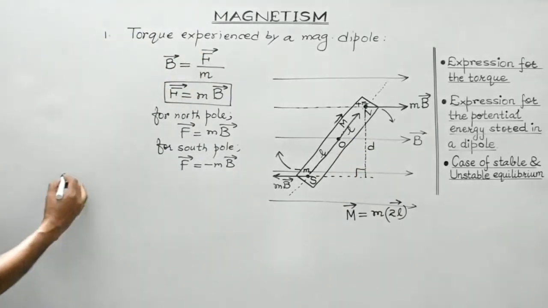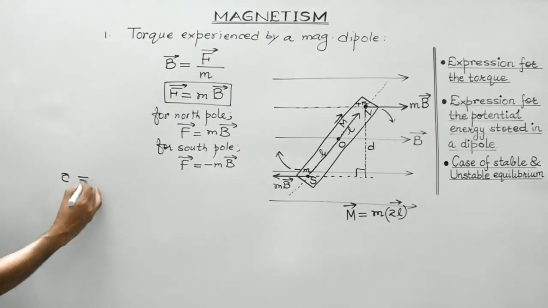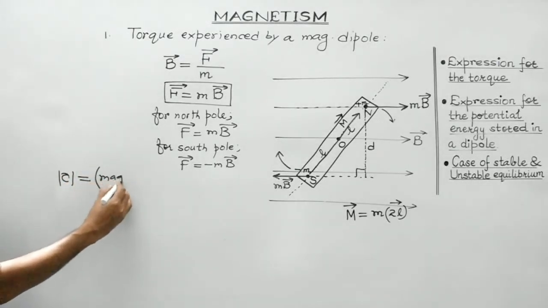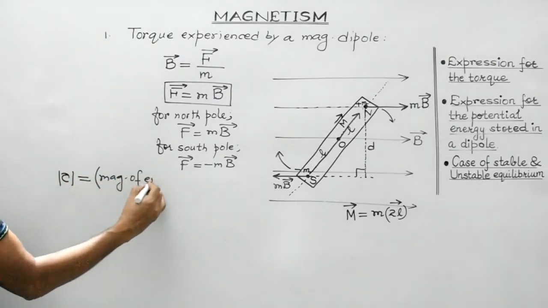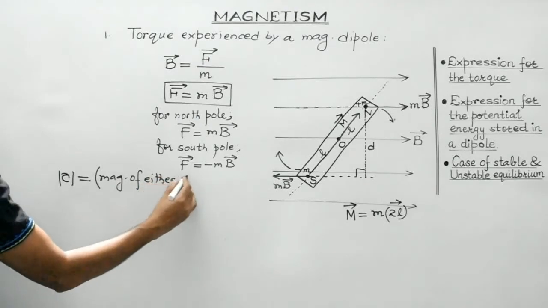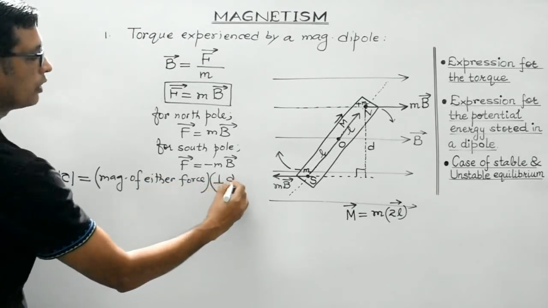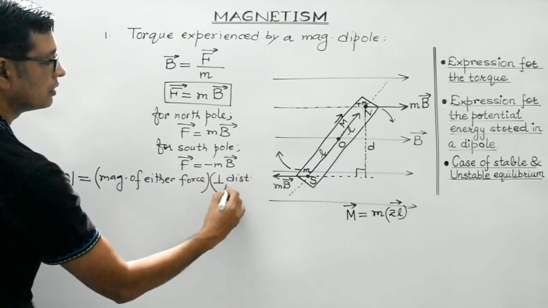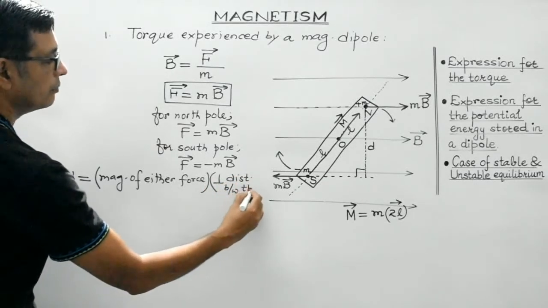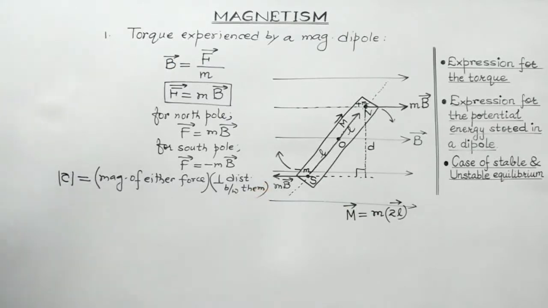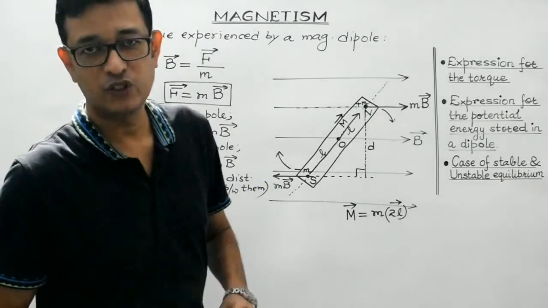Now, students, torque in magnitude will be given by the product of the magnitude of either of the forces multiplied by the perpendicular distance between them. This is how we are going to get the expression for the torque.